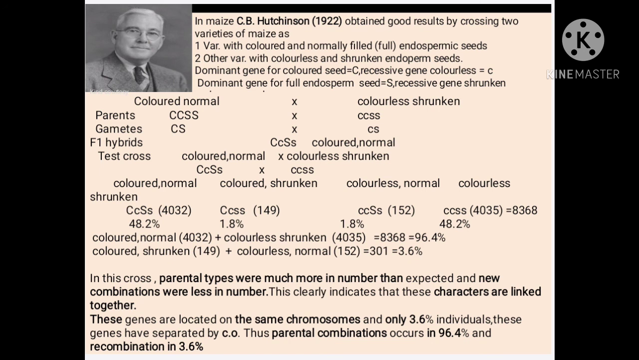This clearly indicates that these characters are linked together. These genes are located on the same chromosome. Only in 3.6% of individuals have these genes separated by crossing over. Thus, the parental combinations occur in 96.4% and recombination in 3.6%.